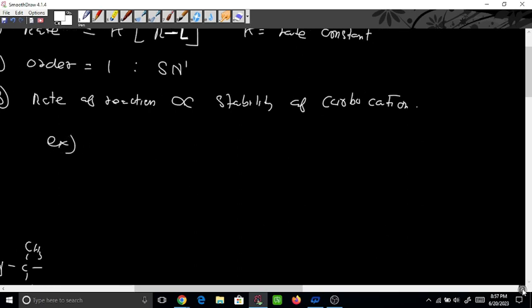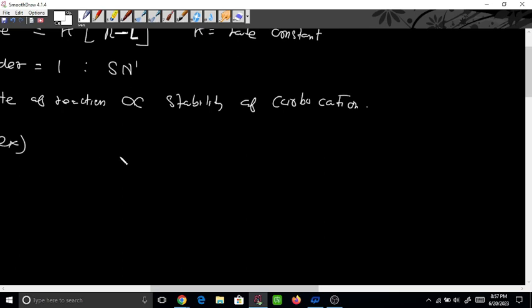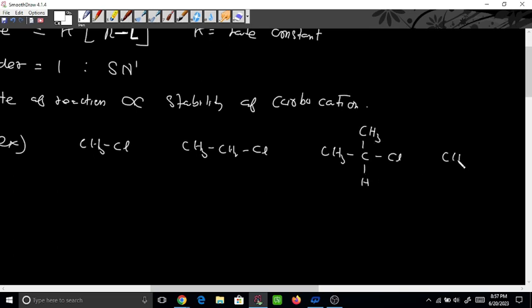Suppose I take 4 examples here. What will be the rate for this reaction? Suppose I take these substrates: CH3Cl, or CH3CH2Cl, or (CH3)2CHCl, and (CH3)3CCl.